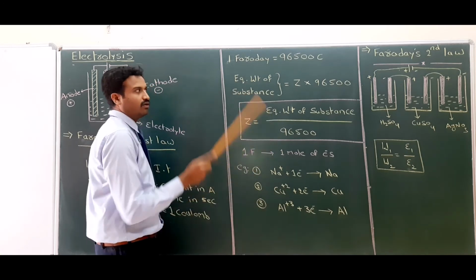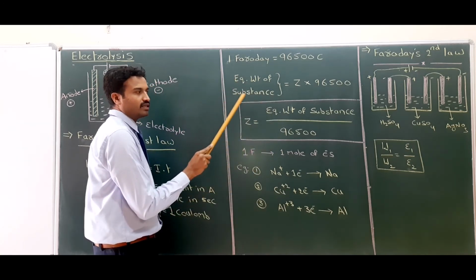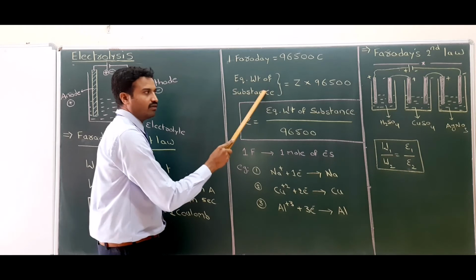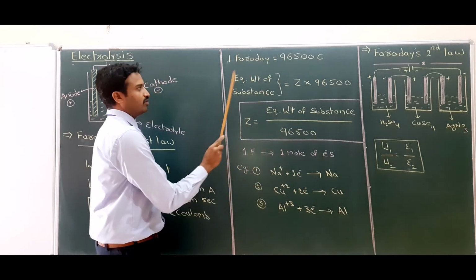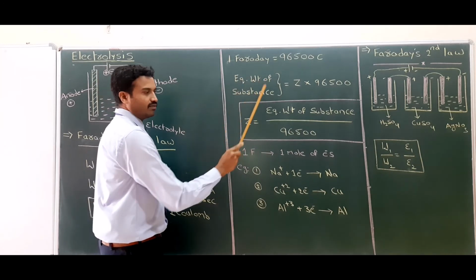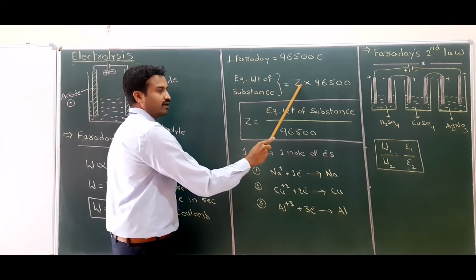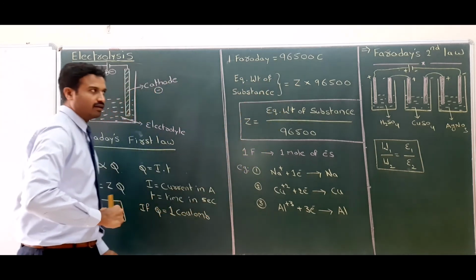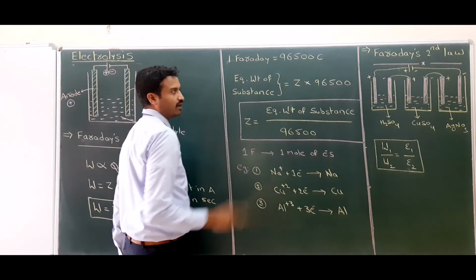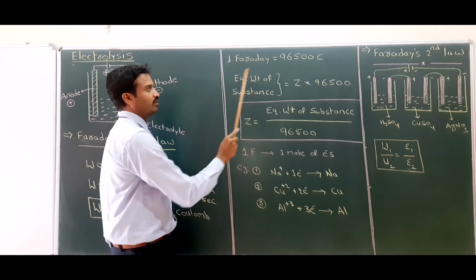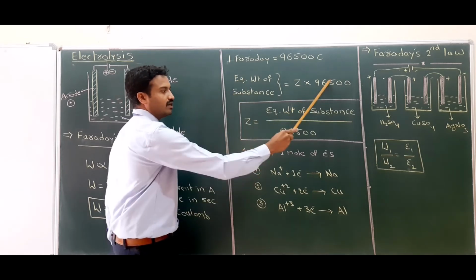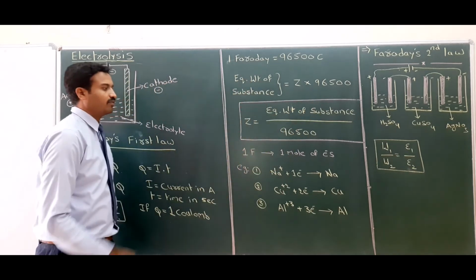the substance. So 1 gram equivalent weight of the substance deposited or evolved is directly equal to 1 Faraday of current. That is, the equivalent weight of the substance is equal to Z, the electrochemical equivalent, into 96,500. From this formula, Z, the electrochemical equivalent, is equal to the equivalent weight of the substance divided by 96,500.